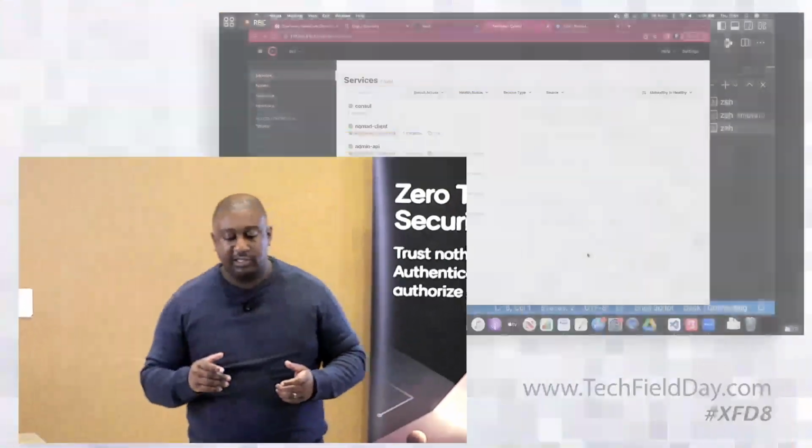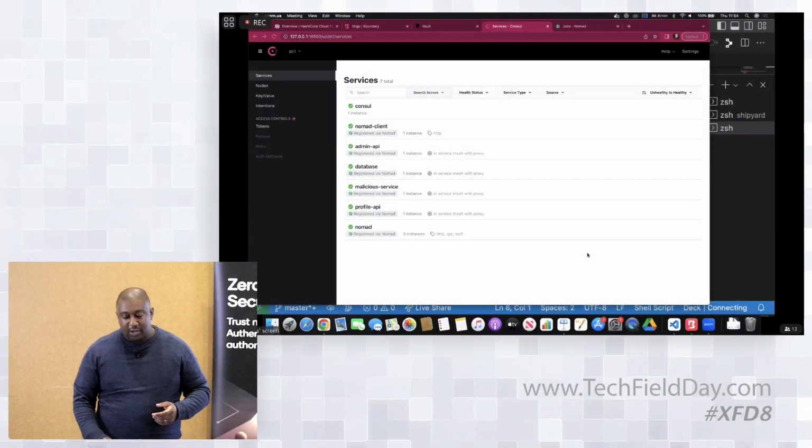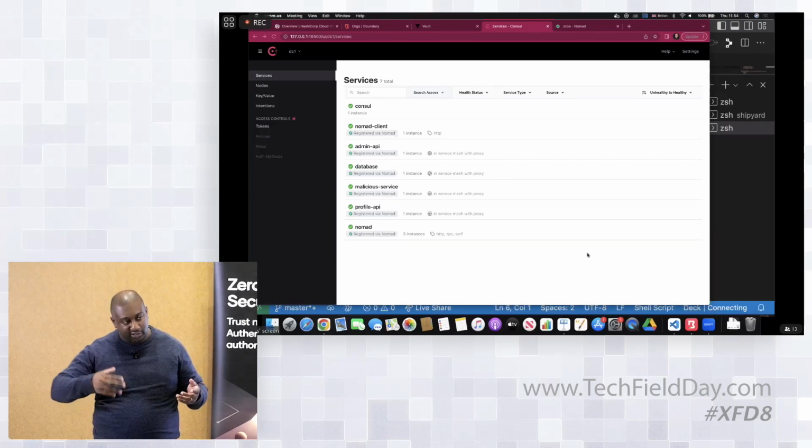I just want to point that out because you can see Nomad referenced a few times, right? And essentially I'm running my application using Nomad. So if we look at the services that are registered in our service mesh console, we have the admin API, which we talked about. We have the database, which is registered as an external service using the terminating gateway. And we have the profile API as well.